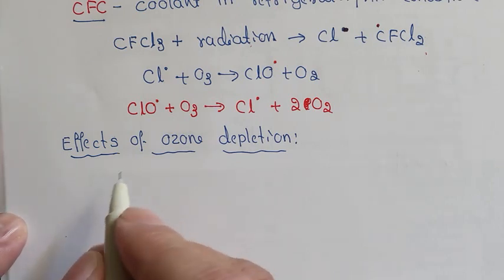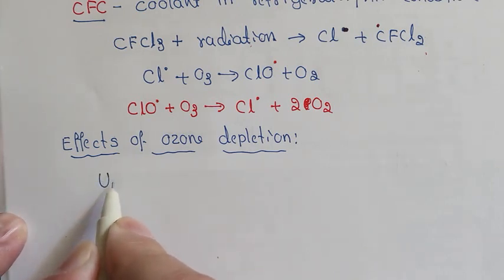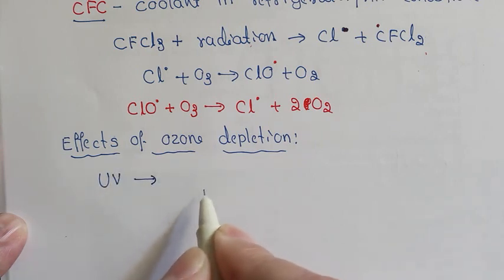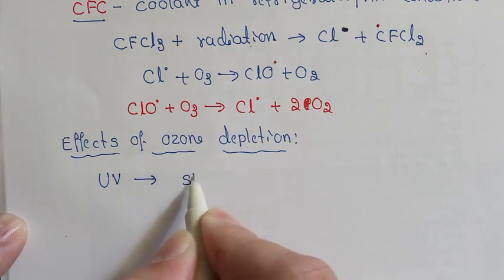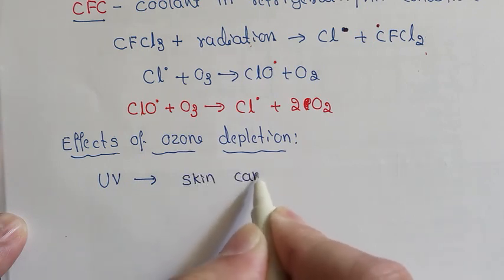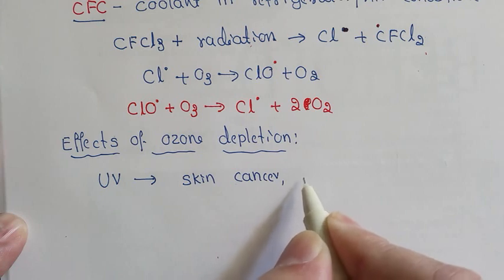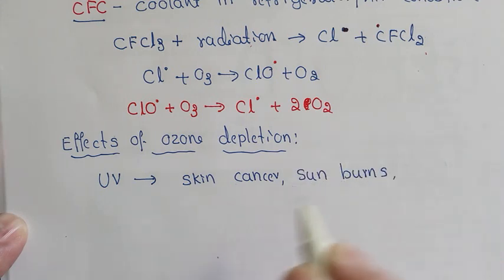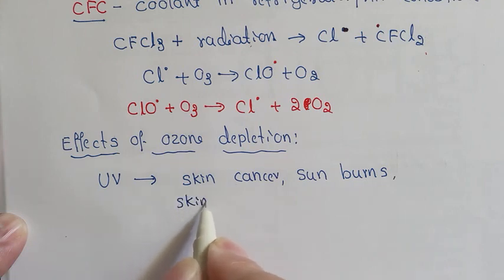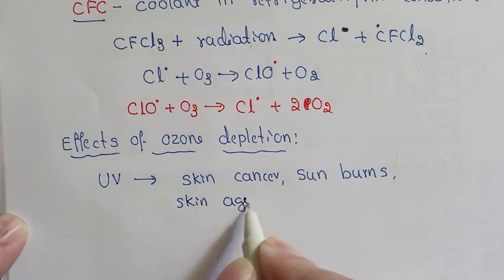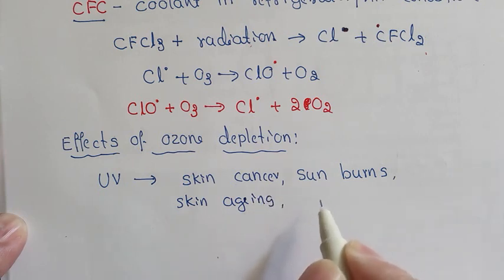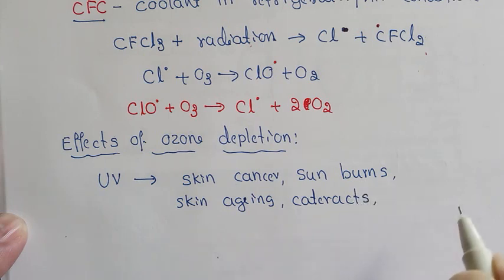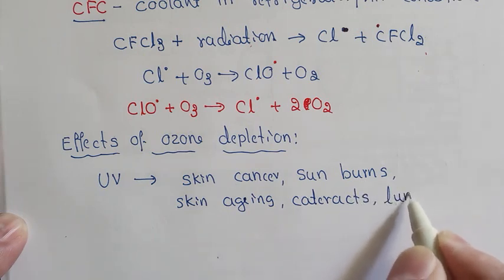As a result, when these ultraviolet radiations reach Earth, they can cause skin cancer, sunburns, skin aging, cataracts, and lung cancer.